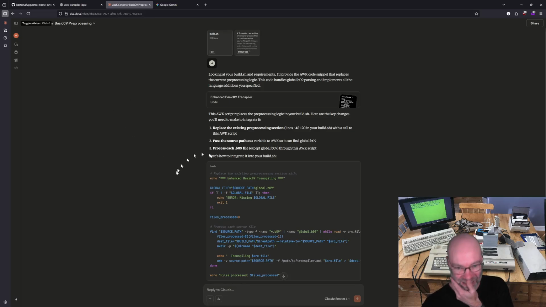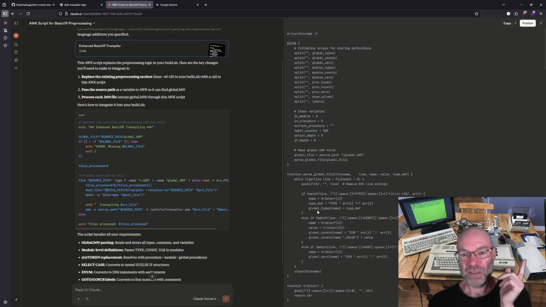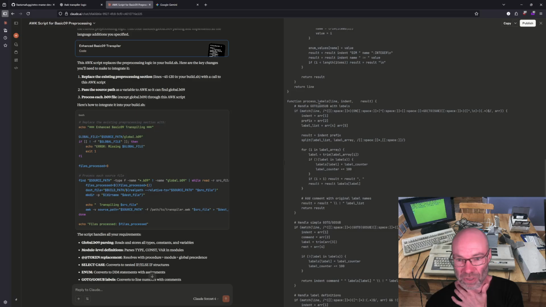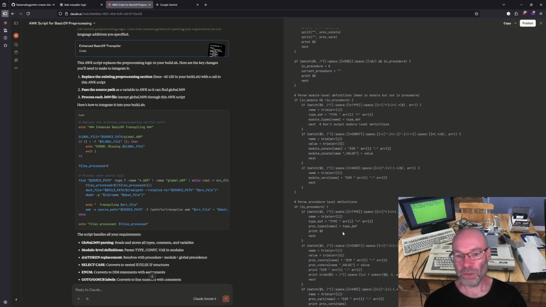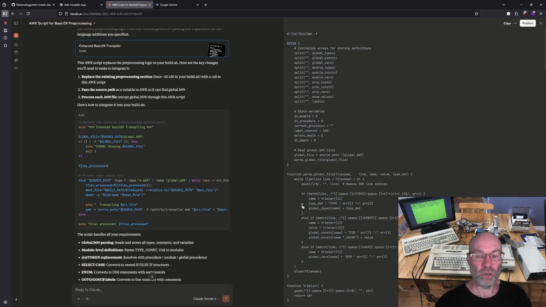Claude did give me a generated, in fact, it gave me a couple of things. I do kind of like the way that Claude will generate code into a separate file, and then it also gave me some code snippets in line with the conversation. And it looks like it generated something that has process enum, process labels, so it looked like it did address all of the requirements, but I'll show you what the results look like when I ran it in a little bit. So it came close, but in the end, what it ended up generating was really wrong.